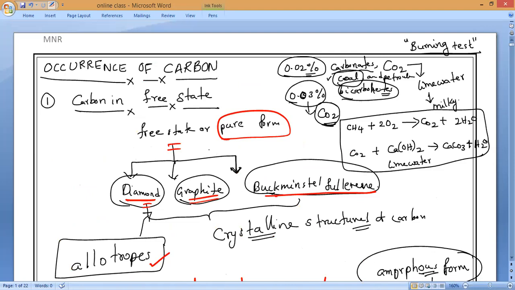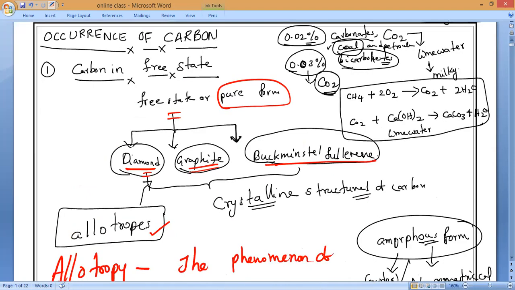Now if we take the free state, the allotropes of carbon which we have to study are diamond, graphite and Buckminsterfullerene. These three we call allotropes. In these allotropes the element carbon occurs in different forms. Both diamond and graphite are formed by carbon atoms only. So what is the difference between diamond, graphite and fullerenes?